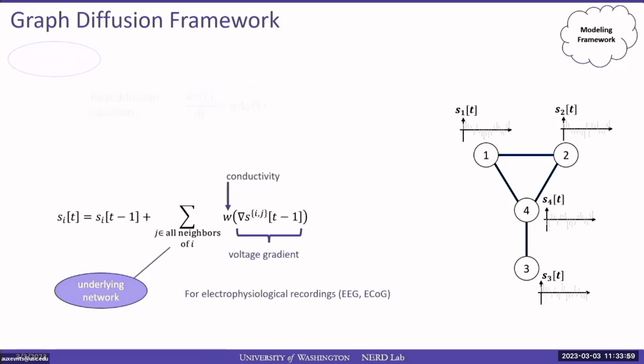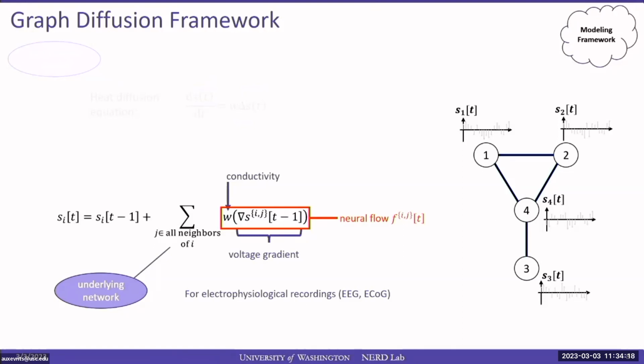Now, from elementary electrical engineering, we know that conductivity times voltage gradient equals a current. And so this means we can define our neural flow signal as this second quantity in the equation, the conductivity times the voltage gradient. And I will denote that signal as f(t) in the following, and we'll call it neural flow.